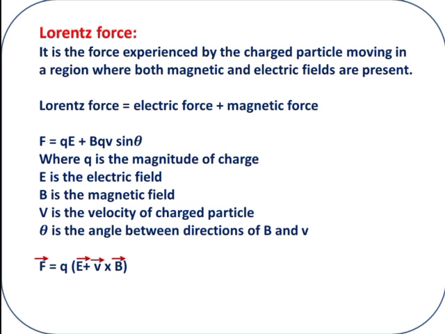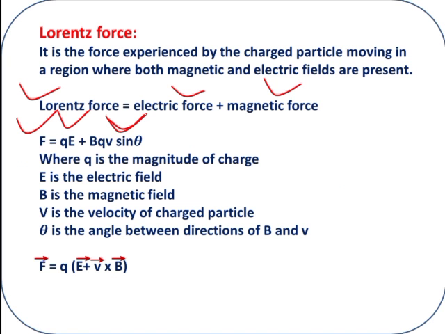The next one is Lorentz force. It is the force experienced by a charged particle moving in a region where both magnetic and electric fields are present. Lorentz force is equal to electric force plus magnetic force. So what is electric force? Total force F is equal to electric force qE plus magnetic force.